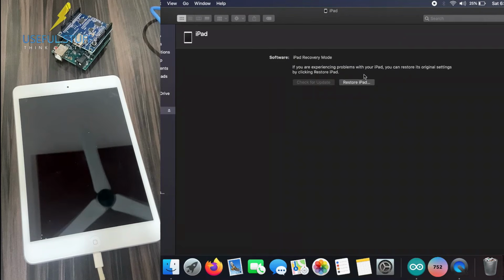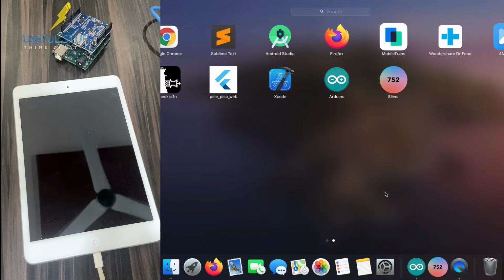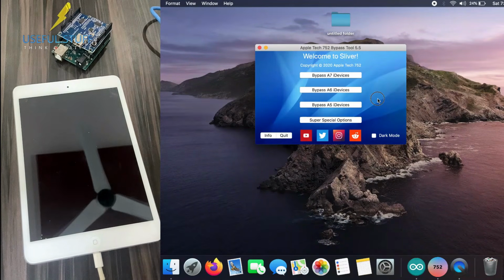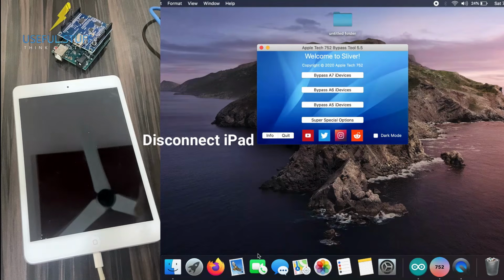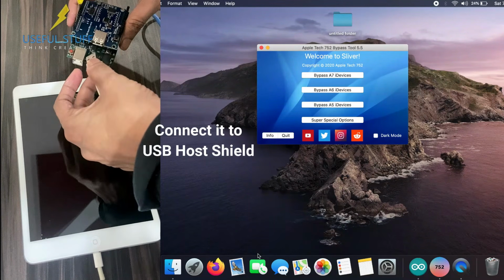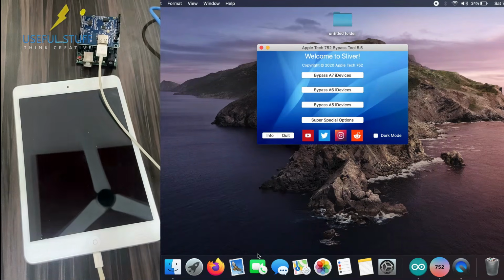Okay, now you can just close iTunes, no need of this. Now we will open the Sliver application that we had downloaded. So just go to Launchpad and open the application. Okay, that's the application. Now we will disconnect the iPad from the laptop and insert the USB cable from the iPad into the USB host shield, that is the top one.